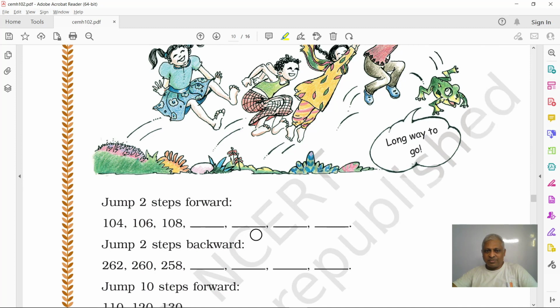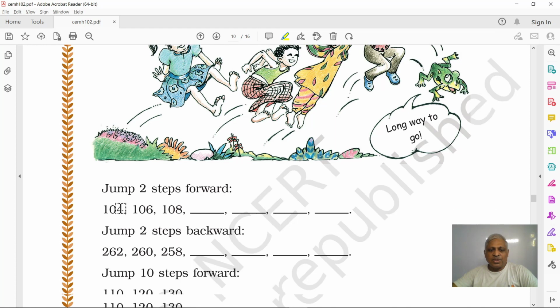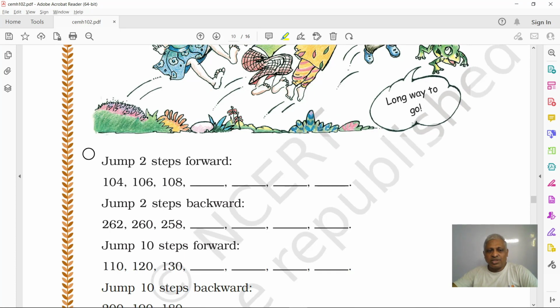Here the children are joined by a frog, also jumping. So the first question is jump 2 steps forward. You are at 106, plus 2. You will be at 108. Next, plus 2. Can you tell the number? 110. Next number 112. Next 114. Next 116. Right? This is incrementing, jumping forward.